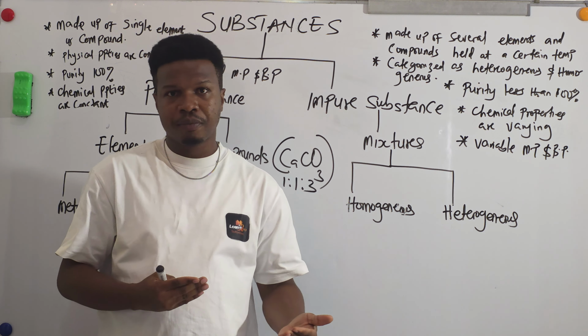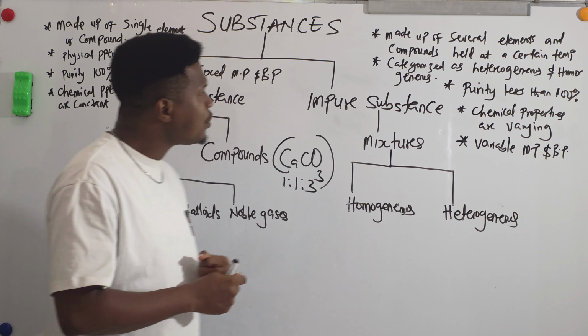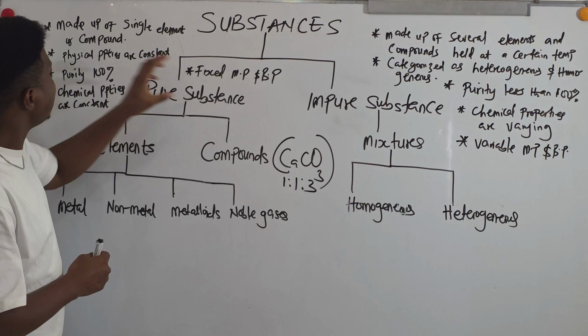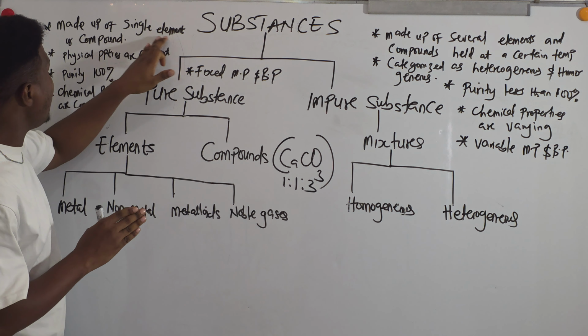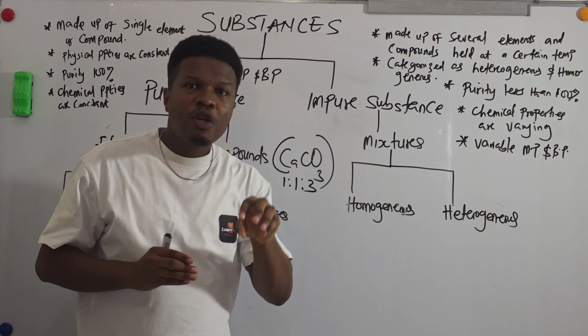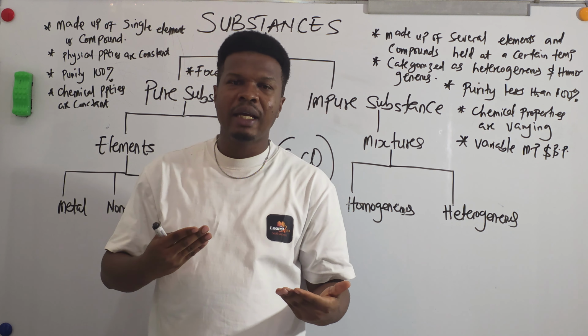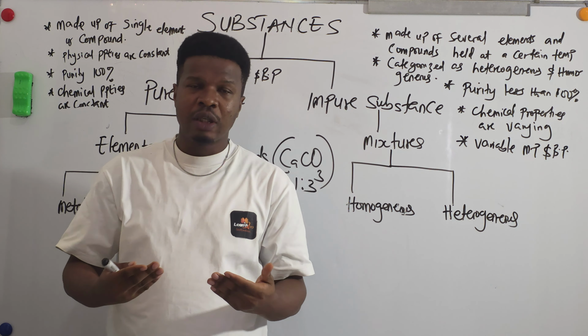So the impurity present determines what will happen to the melting and the boiling point of that material. Now the next one is that pure substances are made up of single elements or compounds. Like I've told you, they have a ratio that can make up those.